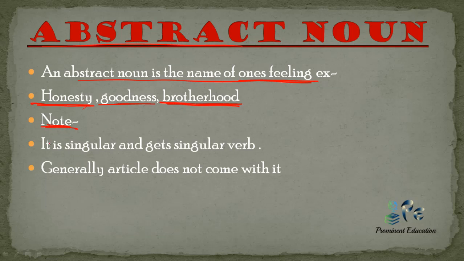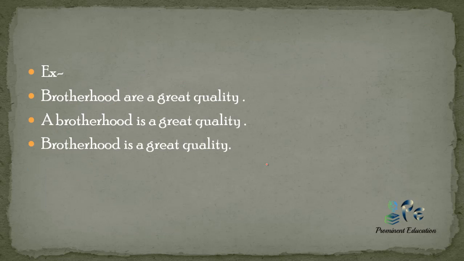Now we will discuss some rules. It is singular and gets a singular verb. The abstract noun is also singular and always gets a singular verb. Generally, an article does not come with it; we do not use an article with abstract nouns. Now if the example is written like this, "Brotherhood are a great quality," I have already told you it is singular and takes a singular verb, so "are" is wrong here and this sentence is wrong.